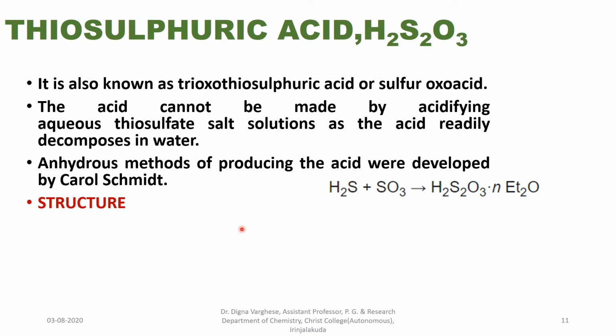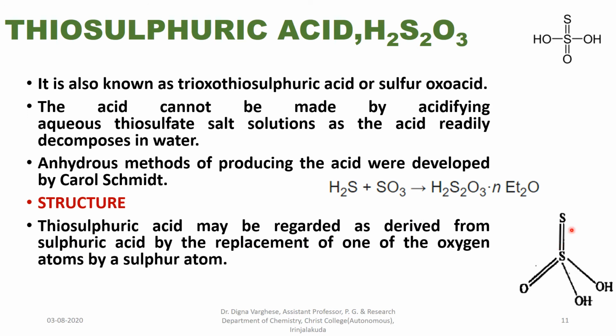in ether. Its structure is a tetrahedral structure like sulfuric acid, and here thiosulfuric acid may be regarded as derived from the sulfuric acid structure by the replacement of one oxygen atom by a sulfur atom. So the structure can be easily drawn from the sulfuric acid structure by the replacement of one oxygen atom by a sulfur atom, forming thiosulfuric acid.